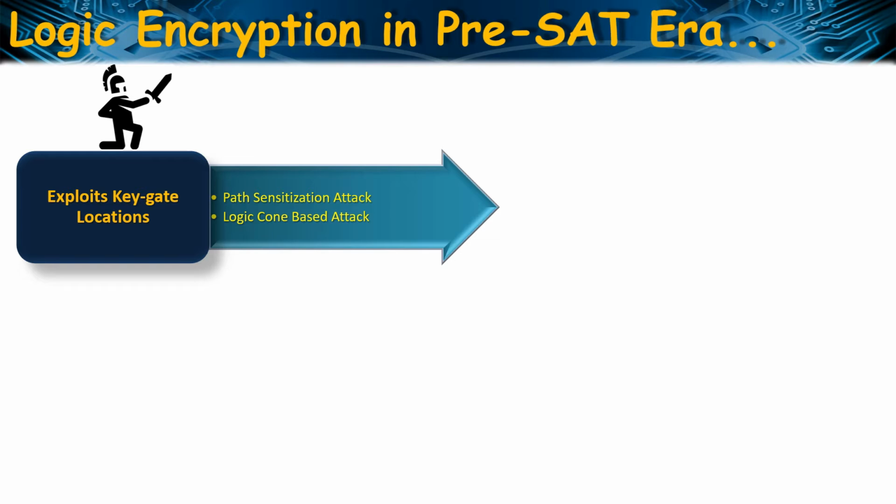Logic cone based attack aims to minimize the effort of brute force attack by following a divide and conquer strategy to exploit the keys. It checks the number of key gates affecting each of the outputs and targets the output with the smallest number of key gates in its input logic cone. A brute force attack on an output which is affected by the fewest number of key gates is a feasible solution to extract a subpart of the key. The process iteratively searches for the output with lesser number of key gates and applies a brute force attack on their input logic cone to get the entire key set successively.